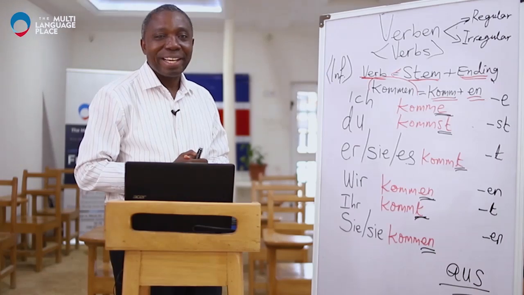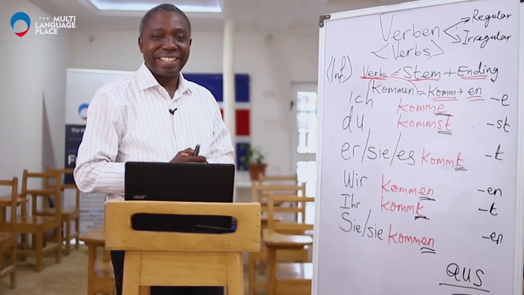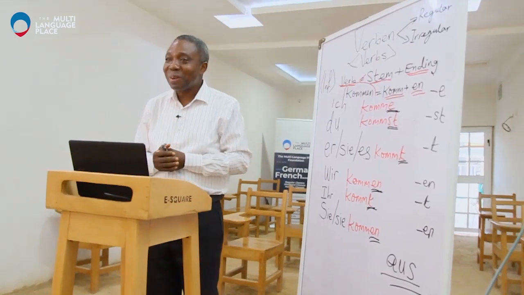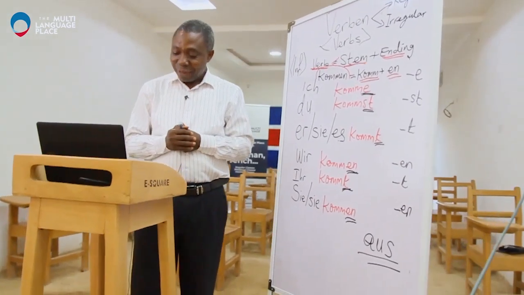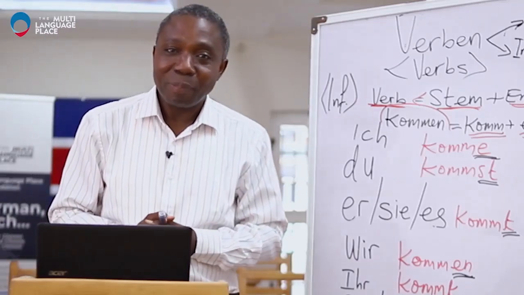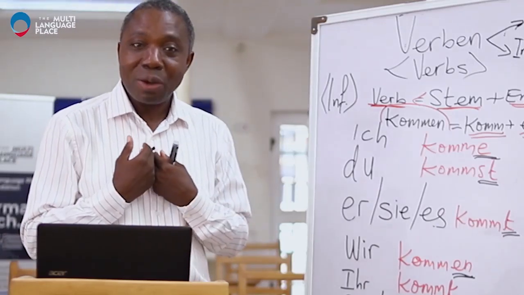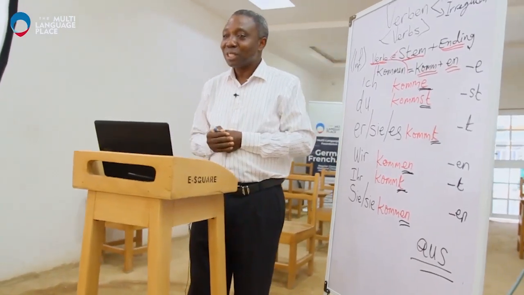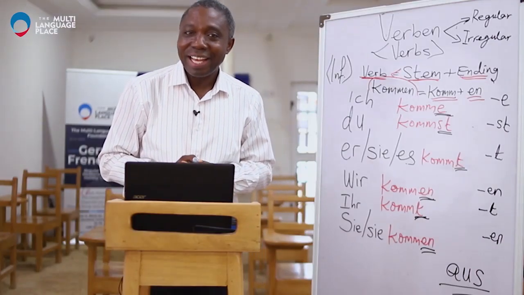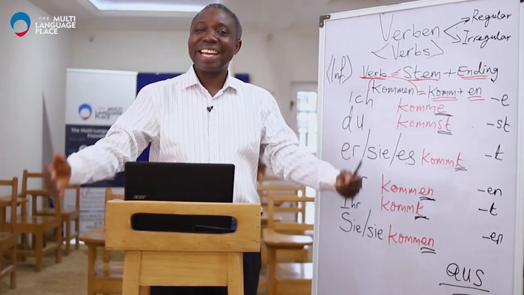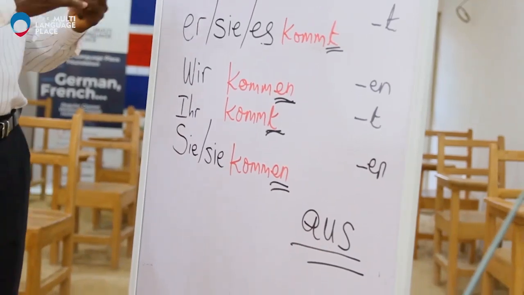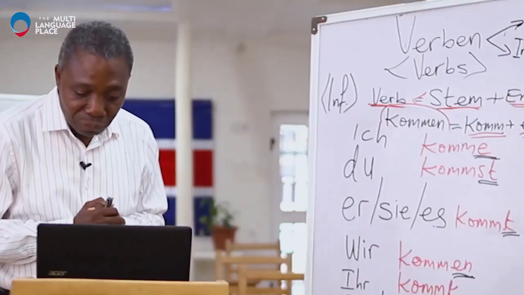Ich komme aus Nigeria. Well, maybe you come from Ghana or any other part of the world, many parts in Africa or Europe. Just do the same thing and put your country there. As we practice now, I will say where I come from, you will say where you come from. So one, two, go. Ich komme aus Nigeria. Okay, thank you. That's all right. So that is the first step. You have formed your first sentence.